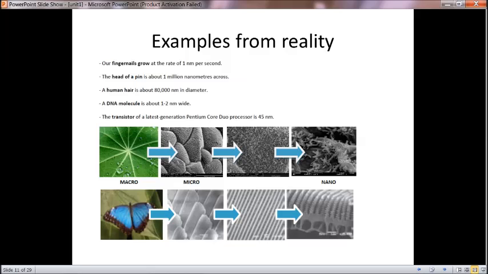The transistor of a latest generation Pentium Core Duo processor is 45 nanometer. These are the examples from reality where we can see nanomaterials. See, this is a lotus leaf, its micro and nano visions. This is a butterfly, its micro vision, and nano vision is given over here.